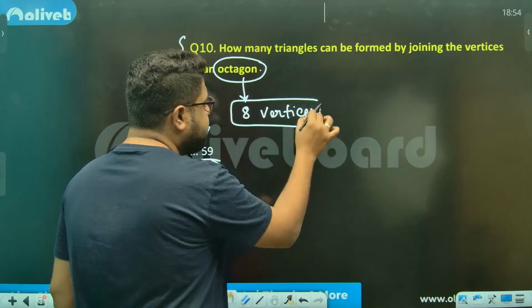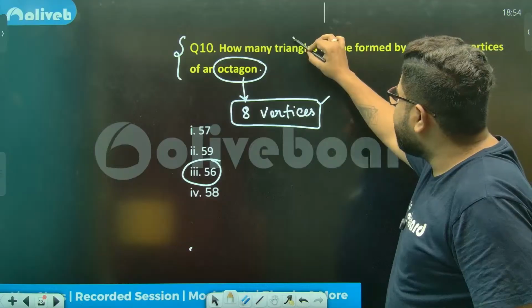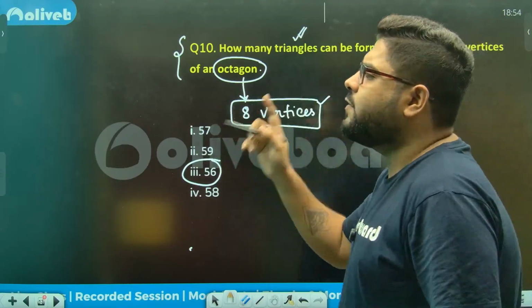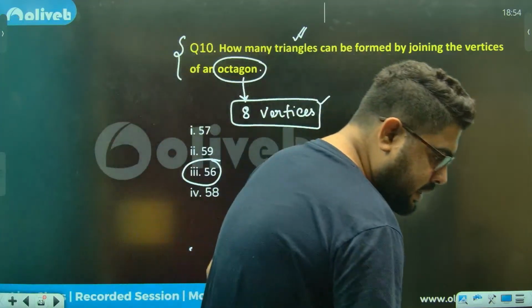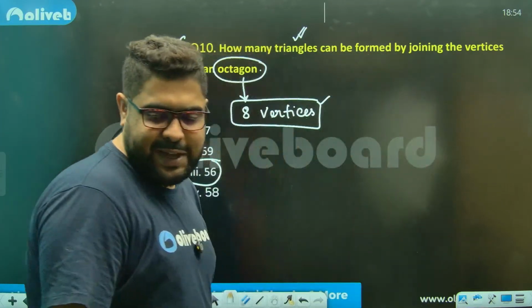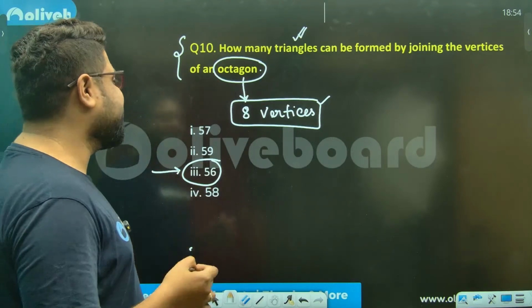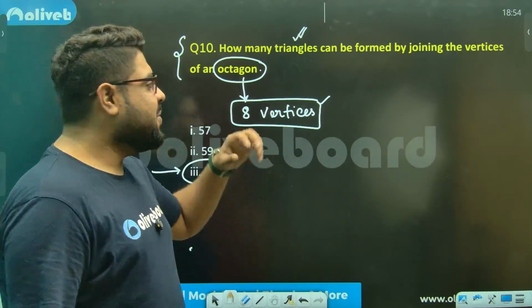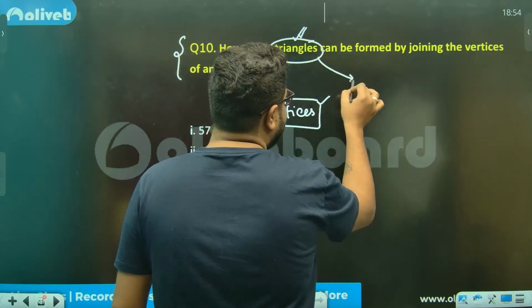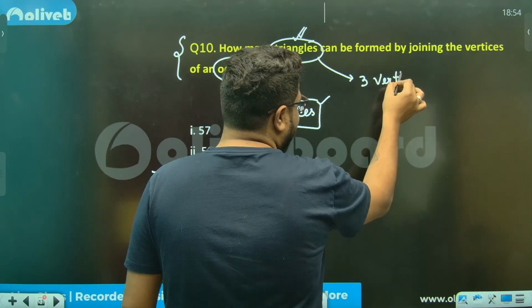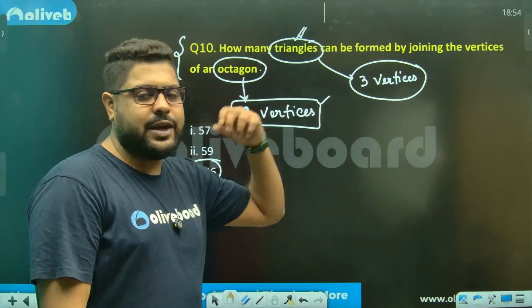So remember one simple thing. In order to draw a triangle, how many points or vertices do you need? Ashutosh, you have given 3 answers. So 8 vertices are there, but to form any triangle, you need only 3 vertices. And an octagon is itself a polygon, so any of the 8 vertices will work.